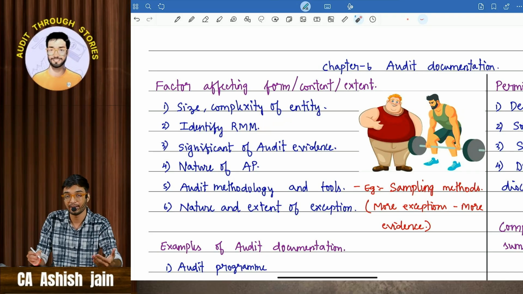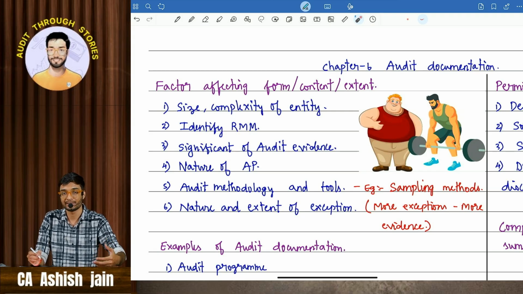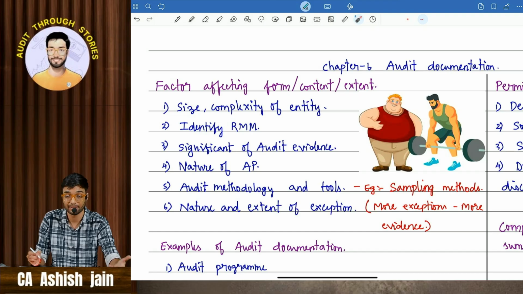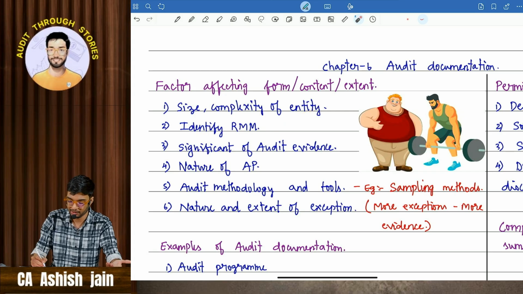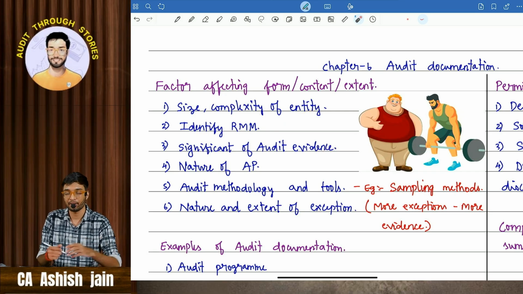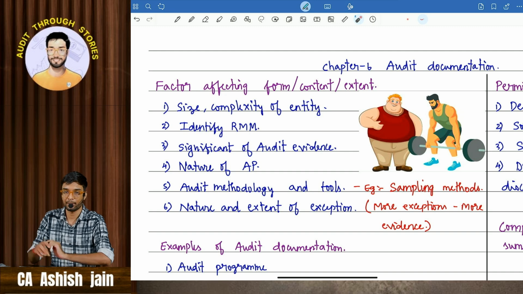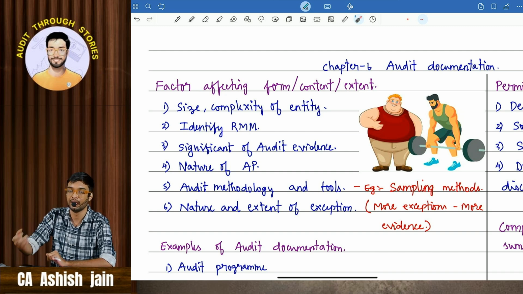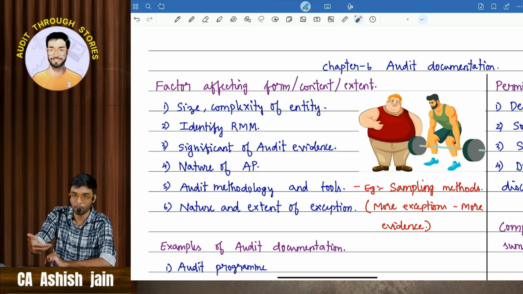Okay, then comes identified risk of material misstatement. If the chances of risk are very high, then the auditor has to document more. Then comes significance of audit evidence. If that particular transaction is very significant, then the auditor has to document it. For example, if there is any adjustment in the goodwill while acquiring a company, and an auditor feels that it is a significant transaction that has to be documented, then he is going to document it.